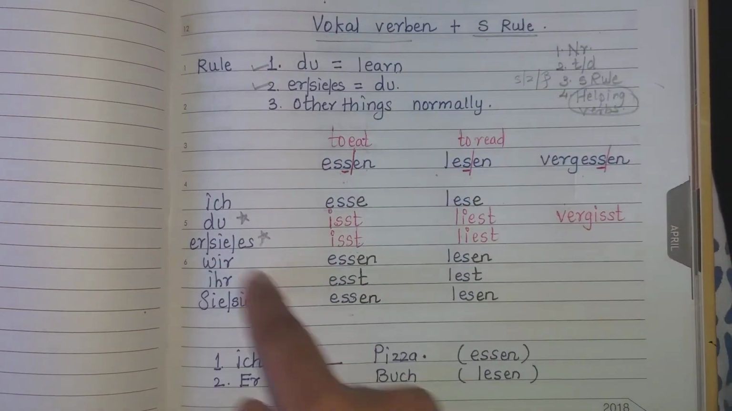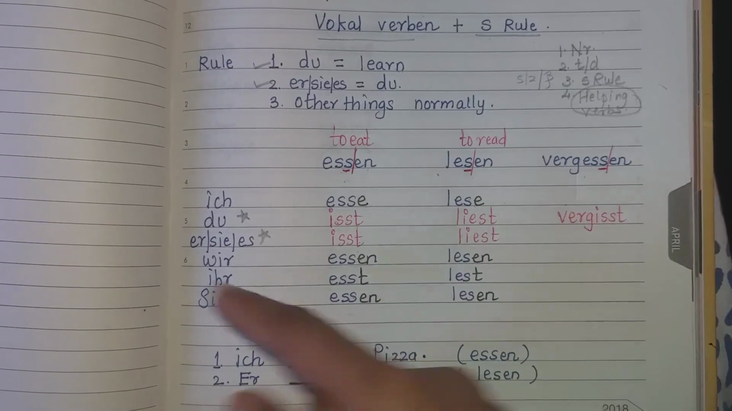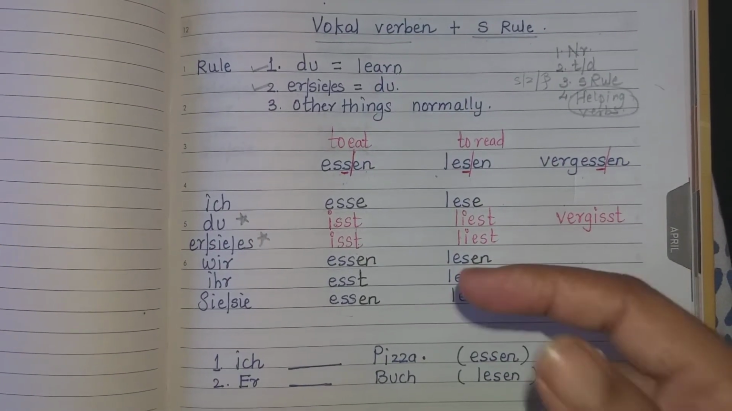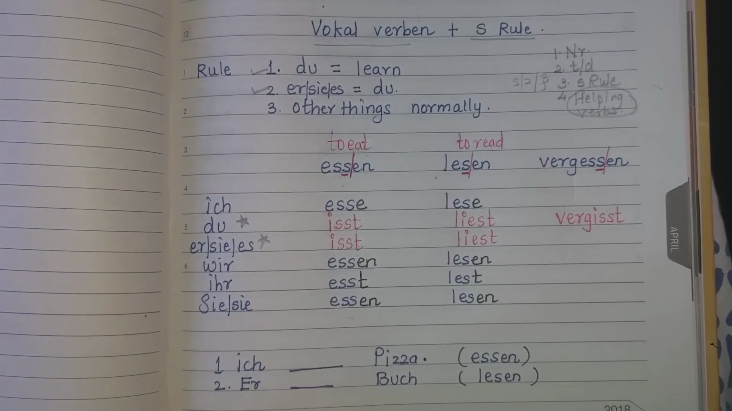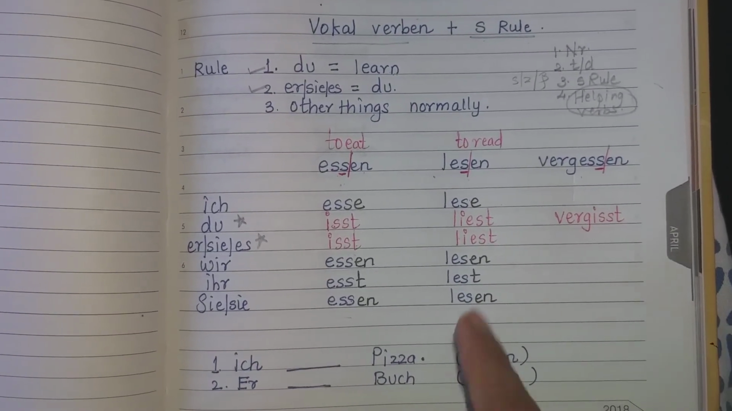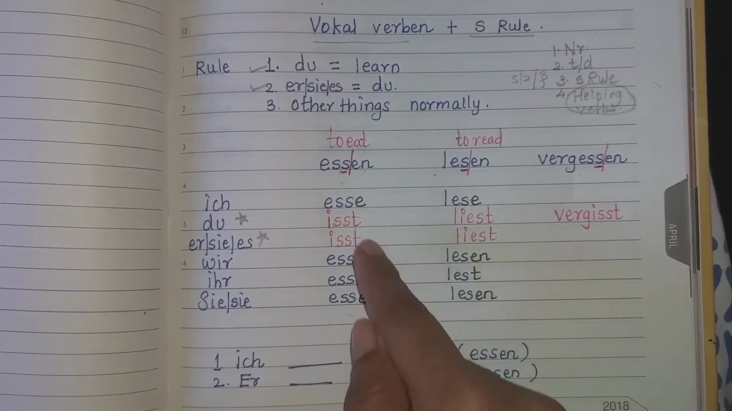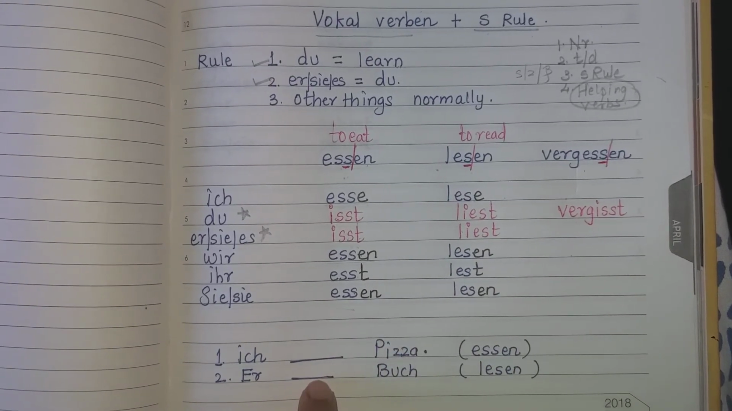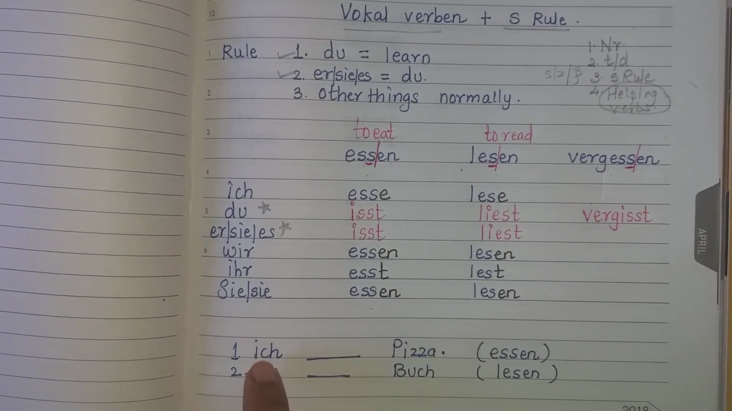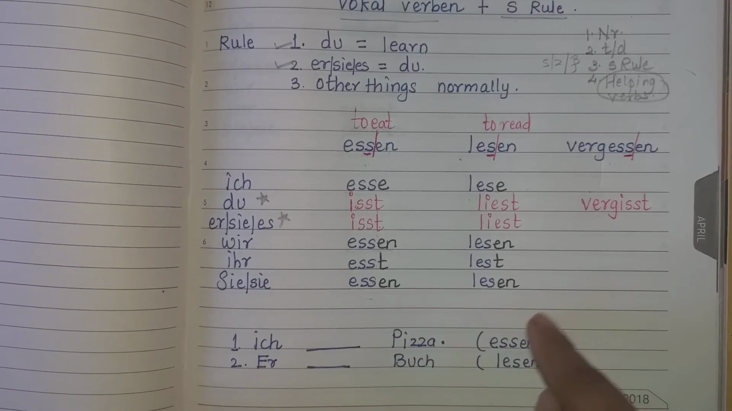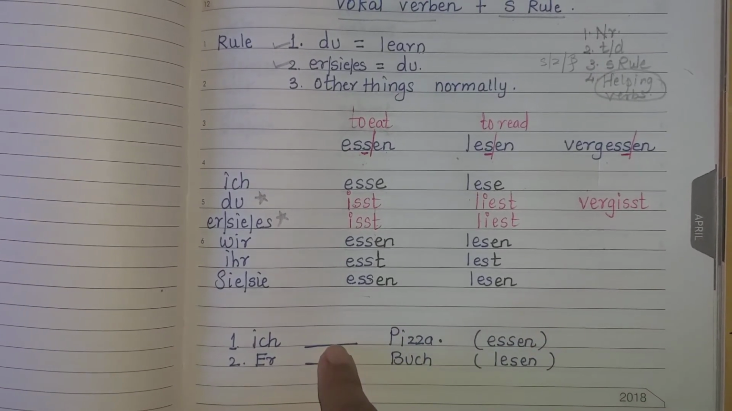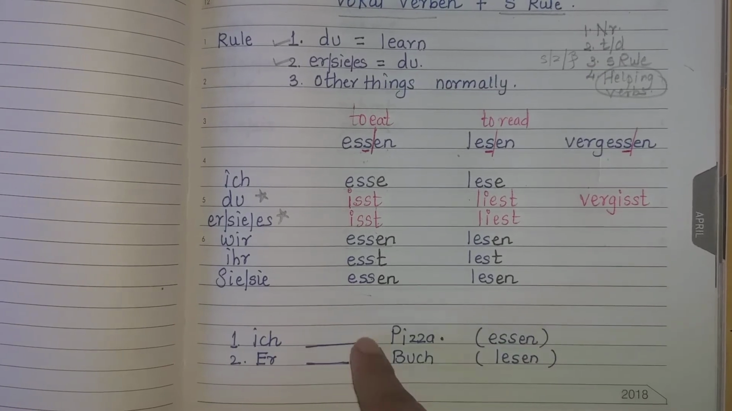Now, one good news is that in this type of verb, there are not many. At present in 11th standard, at least three are there. If there are more, I'll let you know. Once you have conjugated these verbs, you have to use them in sentences. Like for example, I have given over here: ich dash Pizza. So, essen I have written in brackets. I want you to put essen over here. Essen means to eat. I am eating pizza.